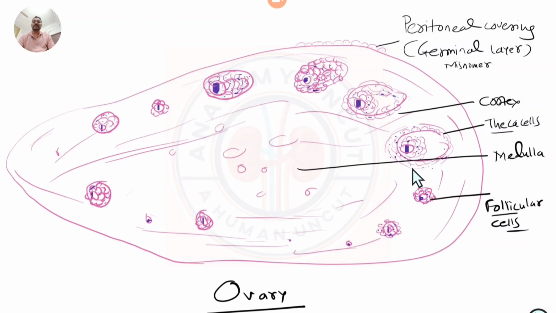If there is pregnancy, the luteum lasts for around 4 months, and if there is no pregnancy, the luteum will be transformed into a white fibrous scar. We call it corpus albicans. So these cells are important to notice. Oocyte residing in the shell of follicular cells, additionally cushioned by the theca cells, and this is what the ovary contains.